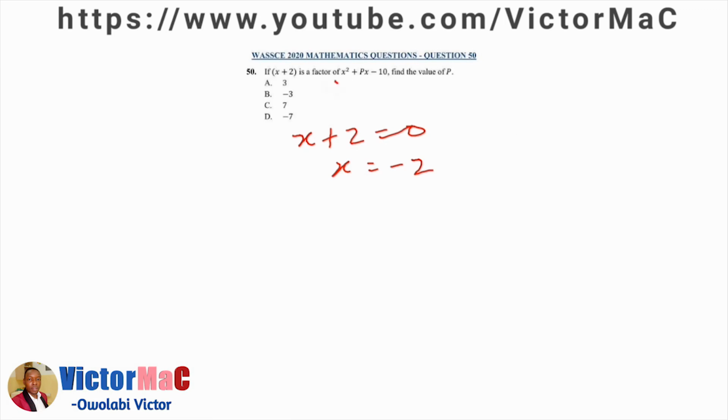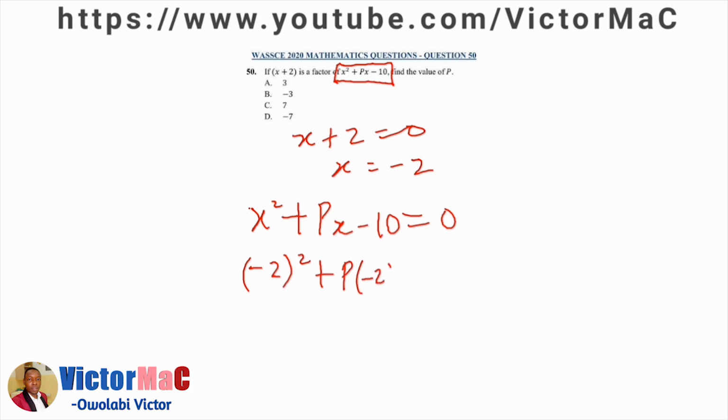Then we substitute minus 2 into this quadratic expression, x squared plus px minus 10. When we substitute x equals minus 2, it's going to give us 0 as well. So I'm going to equate x squared plus px minus 10 to 0, and we solve. Let's plug in minus 2 squared plus p times minus 2 minus 10.